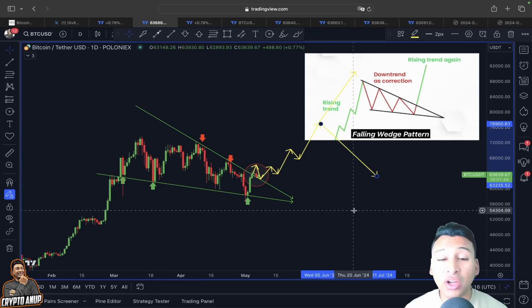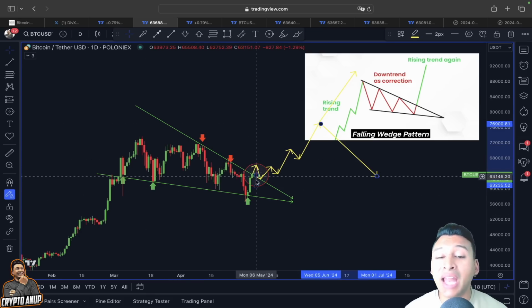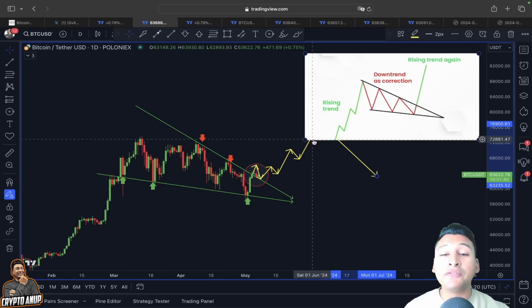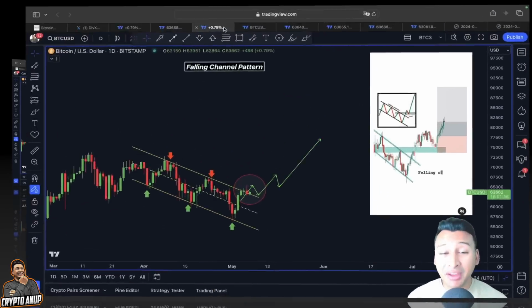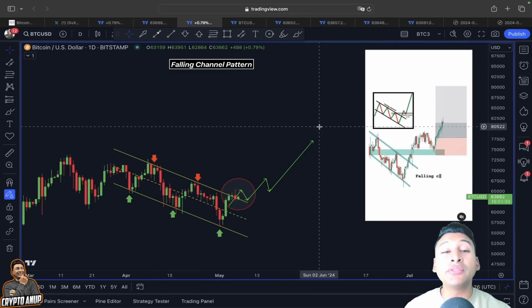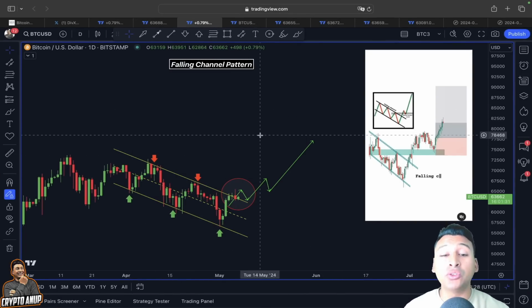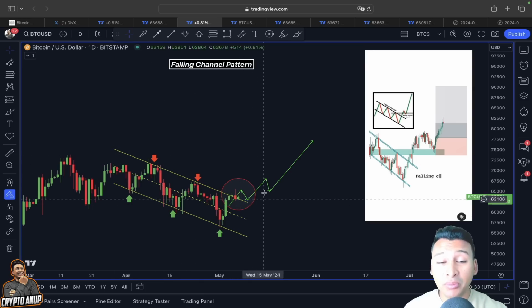Because according to this falling wedge, since we have already broken the upper trend line, now it could result in a further impulsive move. Parallelly, along with this falling wedge pattern, we even found out the price was breaking out from this falling channel pattern, another bullish continuation pattern, and this pullback here is going to be looked at as a retest. I showed you this in my previous video, right?